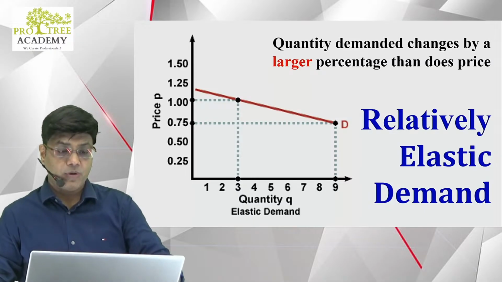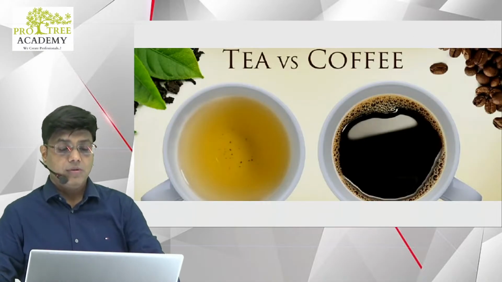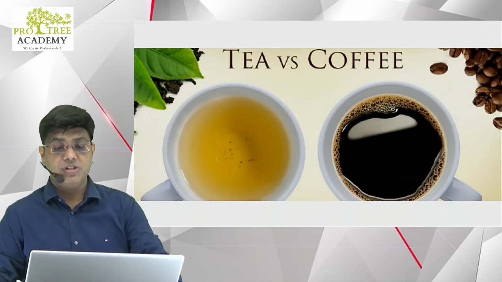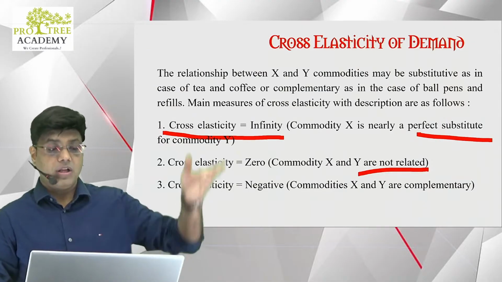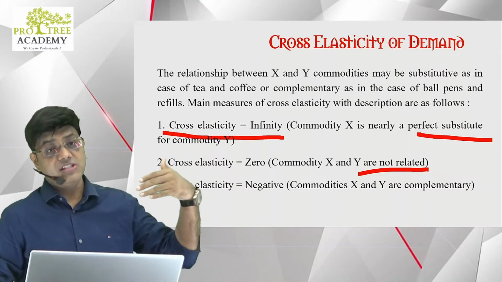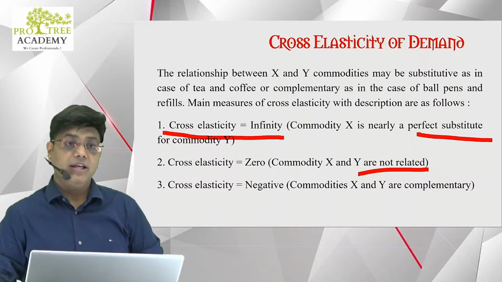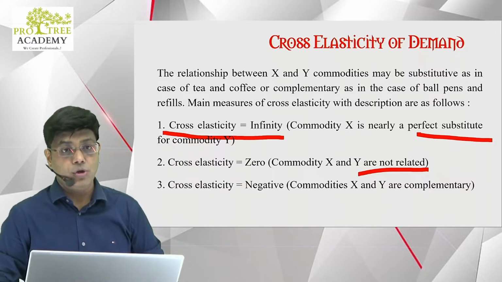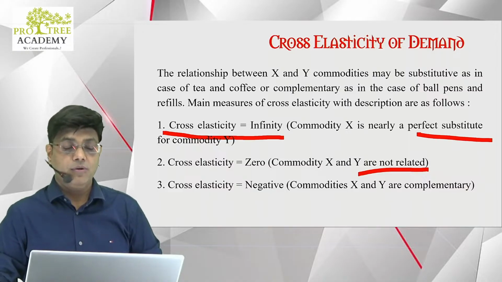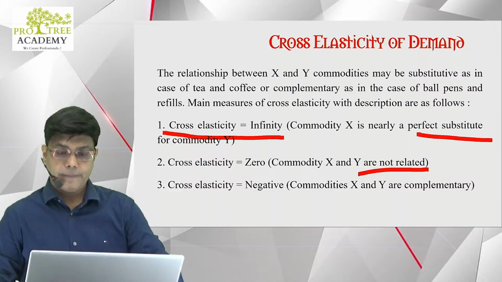Also, they can put in a question telling you the two goods are substitutes. What will be the cross elasticity? Will it be positive? And what are the various types of main measures of cross elasticity? If the cross elasticity is infinity, then they are perfect substitutes. If they are not related, then the cross elasticity is 0. And if they are complementary to each other, the cross elasticity is negative.